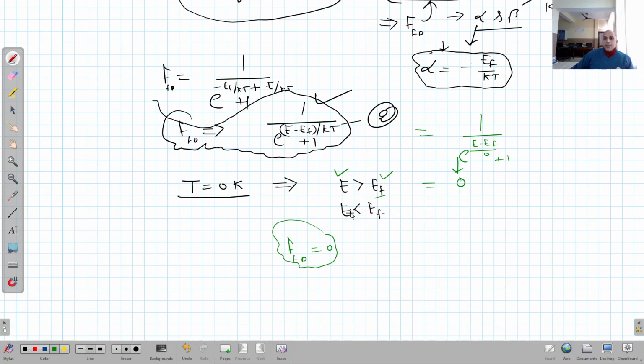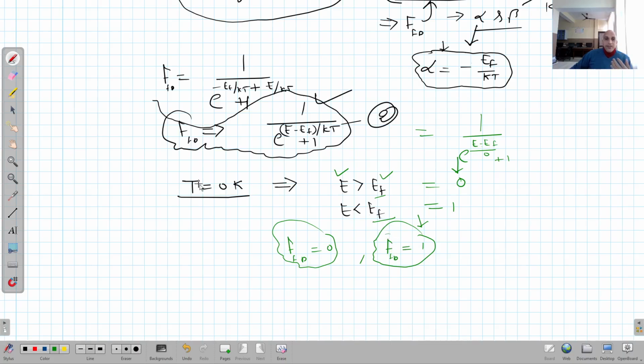Now the second case, when E is less than EF, then obviously it is negative. e raised to power minus infinity tends to 0. Then 1 upon 0 plus 1 means 1. So in this situation, it becomes 1. So FD is equal to 1. This is very important. It means when temperature is 0 Kelvin, then all the energy levels below Fermi energy level are fully filled.